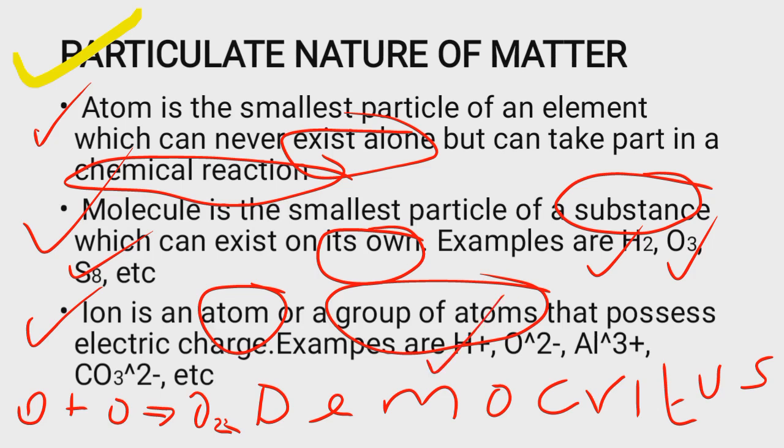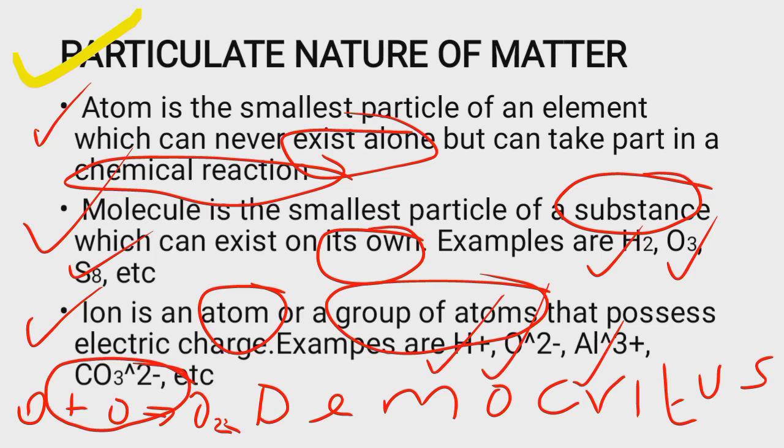An example, we have H+. That is when an ion is existing as an atom. We have O2-. It's also existing as an atom here. Al3+ is also existing as an atom here. Y3- here is existing as a group of atoms, which is also known as radicals.